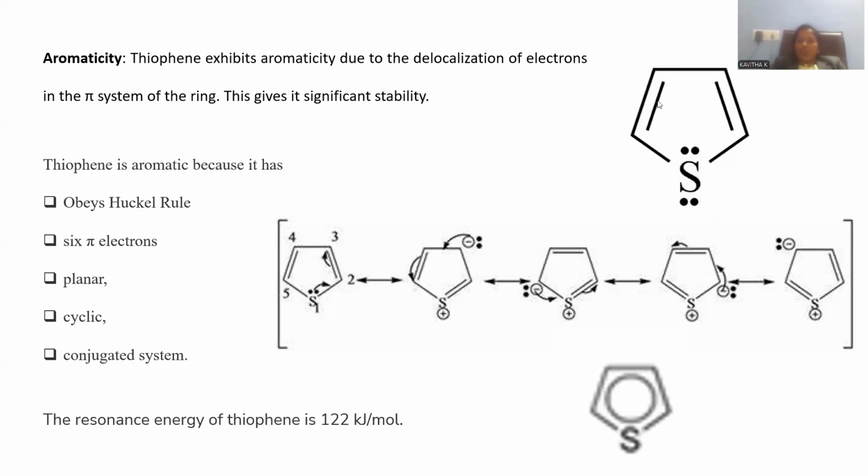So if you count the number of pi electrons, 2 plus 2 plus 2 electrons, with the sulfur all together contributing a 6 pi electron system. This is the way 2 electrons are part of the pi ring system, and 2 electrons exist as non-bonding on the sulfur only. This is the way the thiophene molecule is part of an aromatic ring system. Thiophene exhibits aromaticity due to the delocalization of electrons.